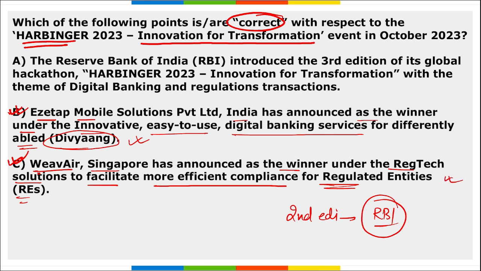If we look at option A, it says RBI introduced the third edition of this hackathon, Harbinger. So no, it is not third. Actually, it is the second edition of the hackathon Harbinger, and the theme here is important: innovation for transformation.